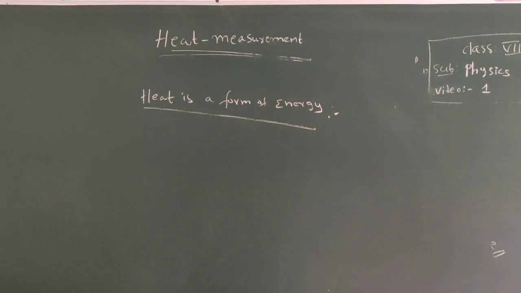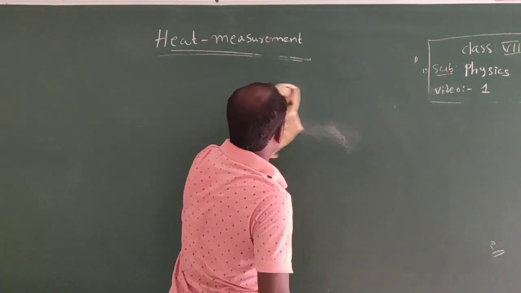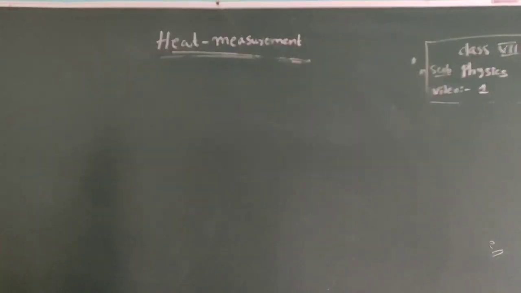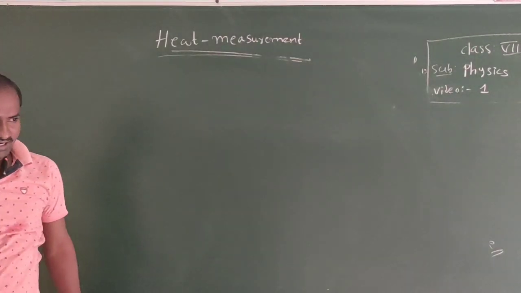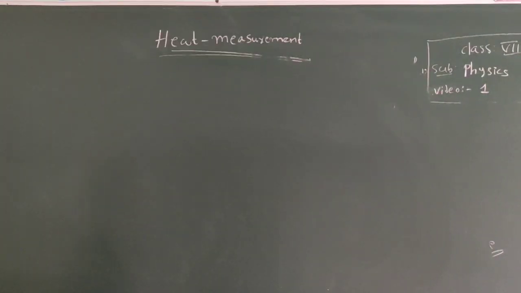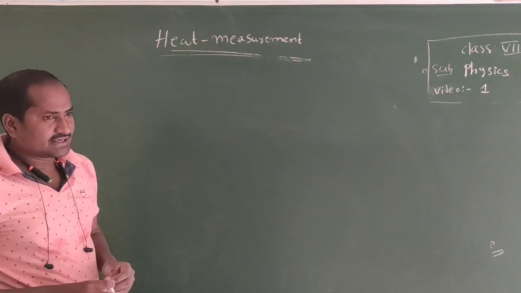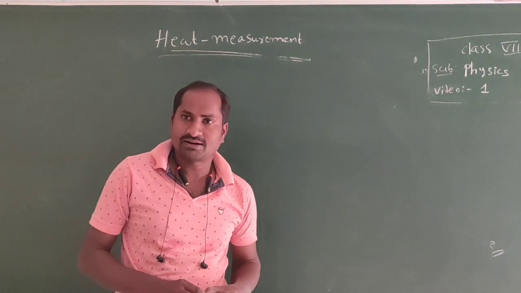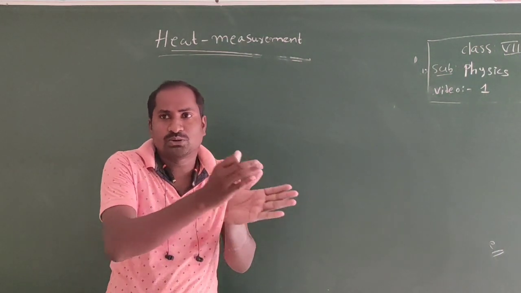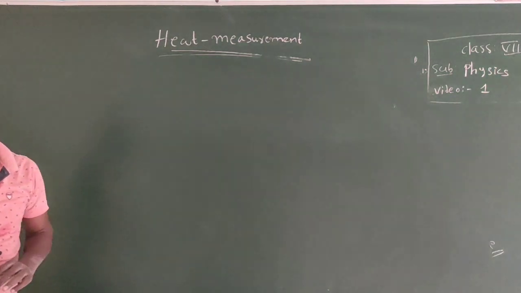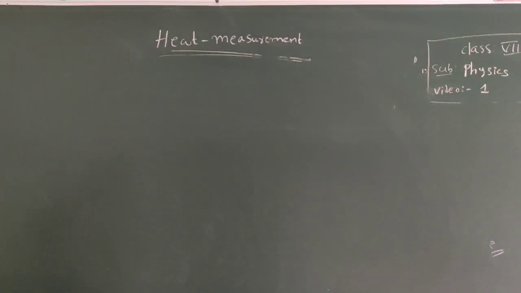Okay, heat is a form of energy. From this video, we conclude that heat is a form of energy. It is always converted from one form to another form. So, according to the law of conservation of energy, energy can never be created or destroyed, but it will transform from one form into another form. That is called the law of conservation of energy.